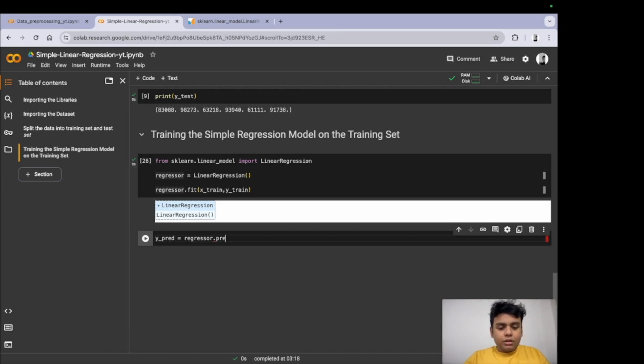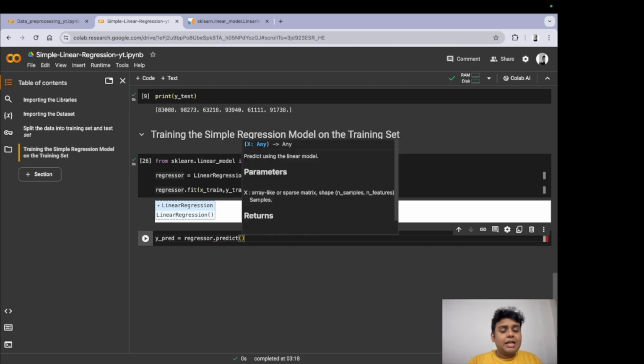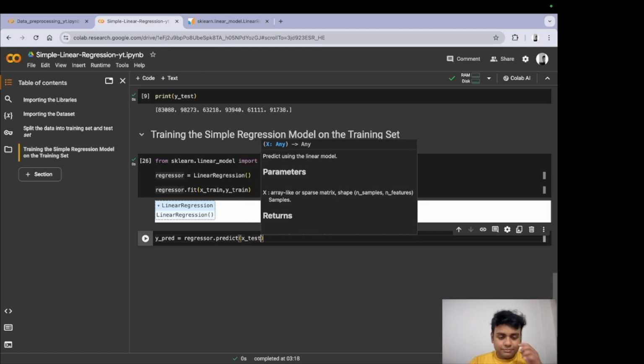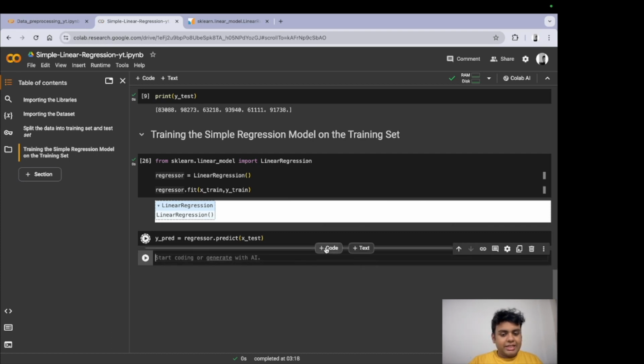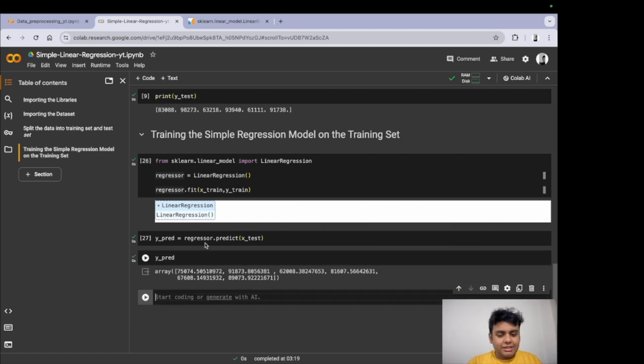So let us do that. regressor.predict, and then we are going to give it X. So in this case, we are going to give it X test. We're going to give it X test, and let's see what it gives us. So to get that, we're going to hit y_pred. We're going to print that, obviously. So we're getting something like this.